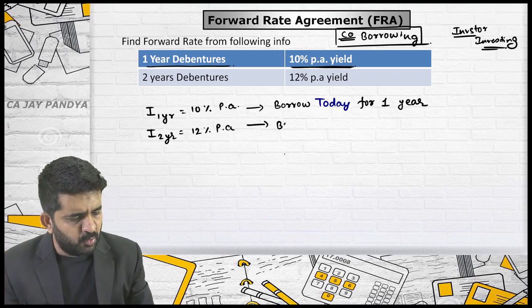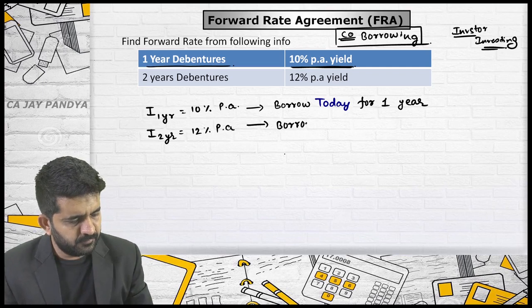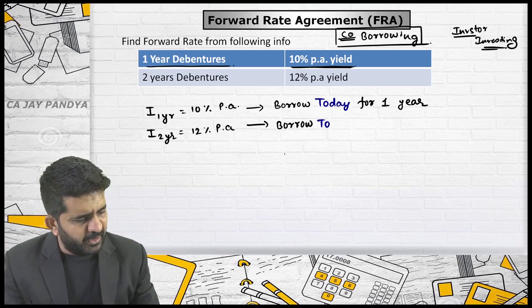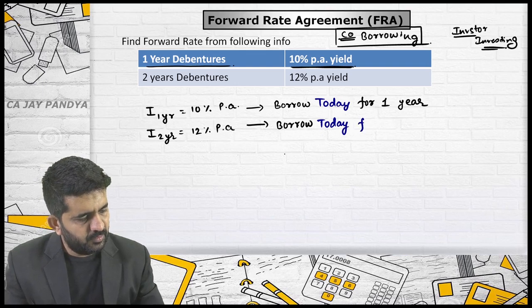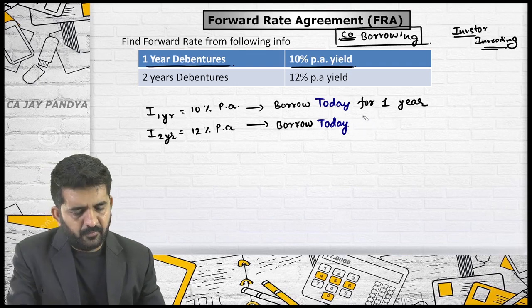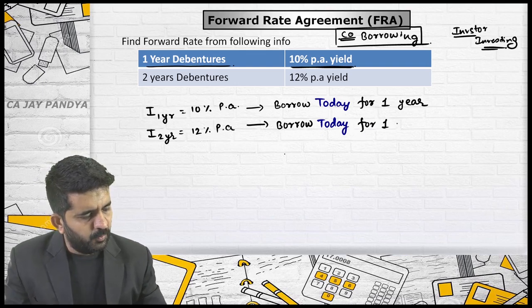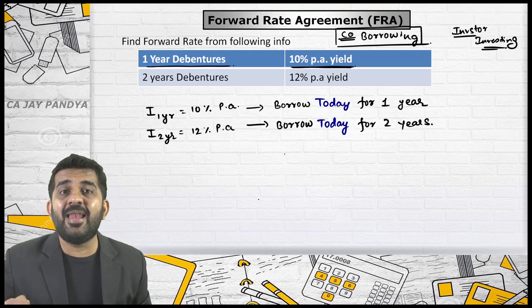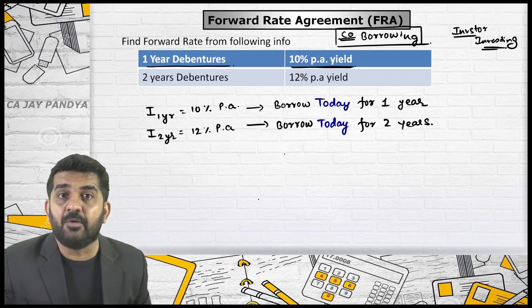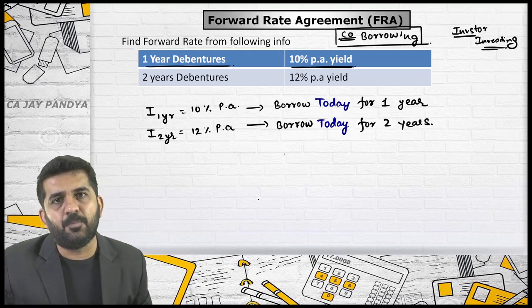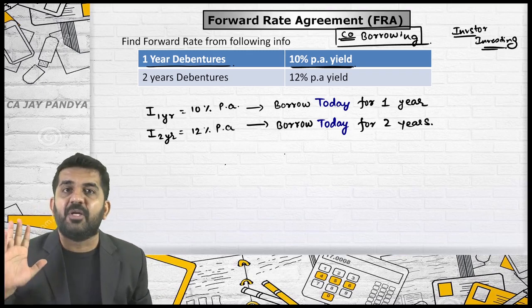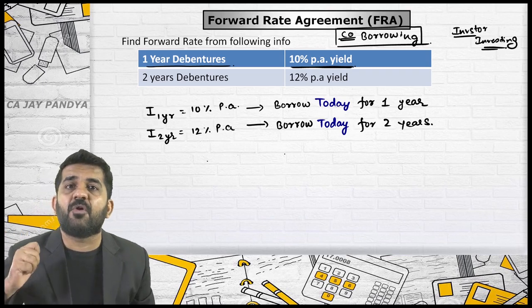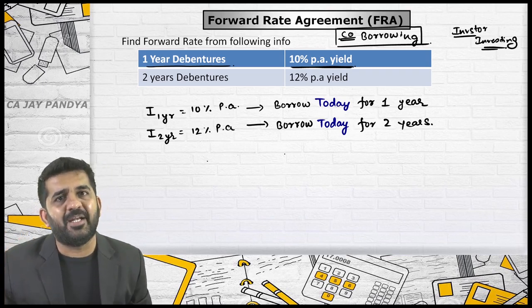If you want to borrow today for 2 years, what is the interest rate? 12% per annum. So the first year also you will have to pay 12%. The second year also you will have to pay 12% if you are borrowing money for 2 years. If you are borrowing for 1 year, in the first year you will have to pay 10% per annum.